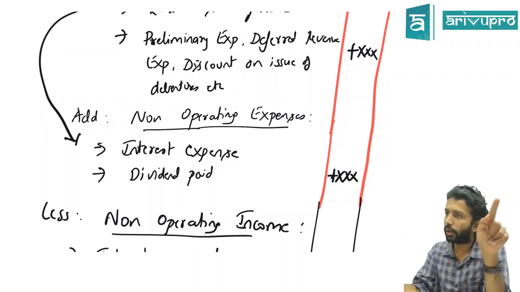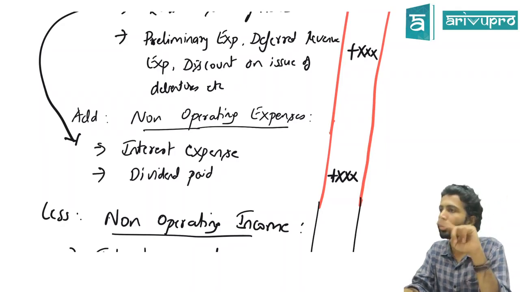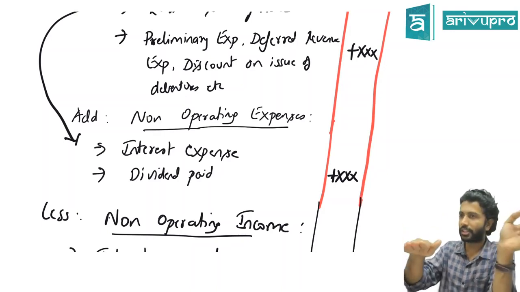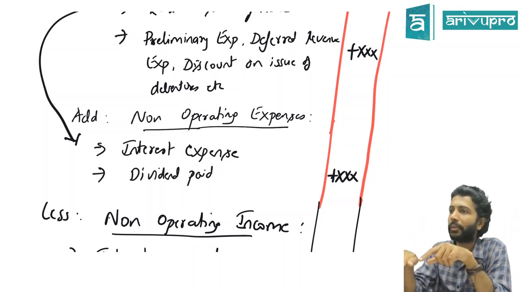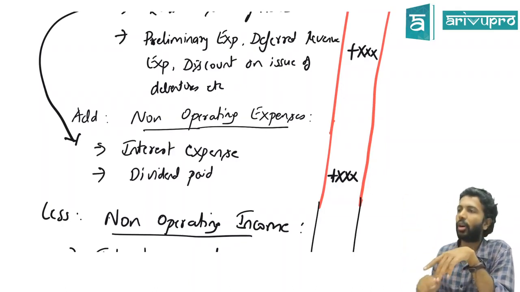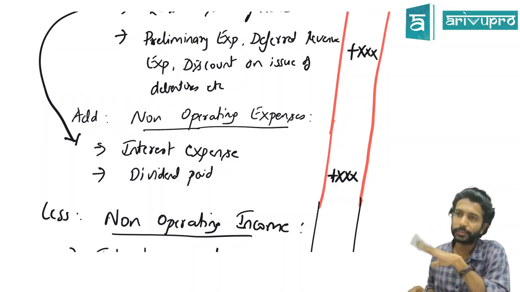Because you took a loan. Is loan taken an operating activity or what activity? Finance activity. So interest paid on the loan is also a finance activity. But because of this adjustment, your operating cash has been reduced. So what should we do? Add back, because it is not an operating expense, it is a non-operating expense.